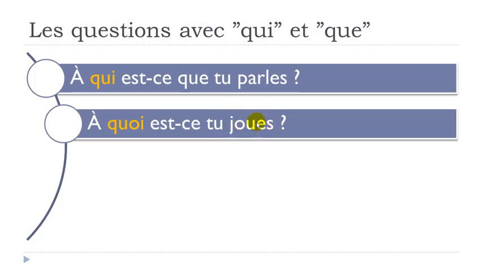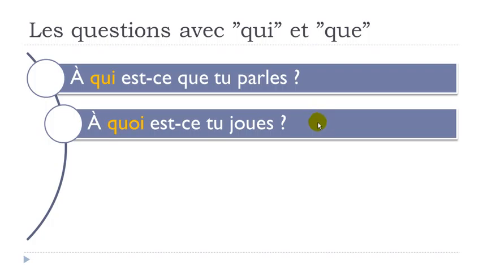Jouer, it's to play, okay? And then normally, if you're talking about a sport or activity, then we tend to use this preposition à with it. Okay, so play, but then à, and then the name of the activity. It could be football, or it could be basketball, or it could be whatever. Okay, à quoi est-ce que tu joues? And then now, I assume that you will tell me, oh, have a look at that. What on earth is going on? Why do we have this quoi and not que?